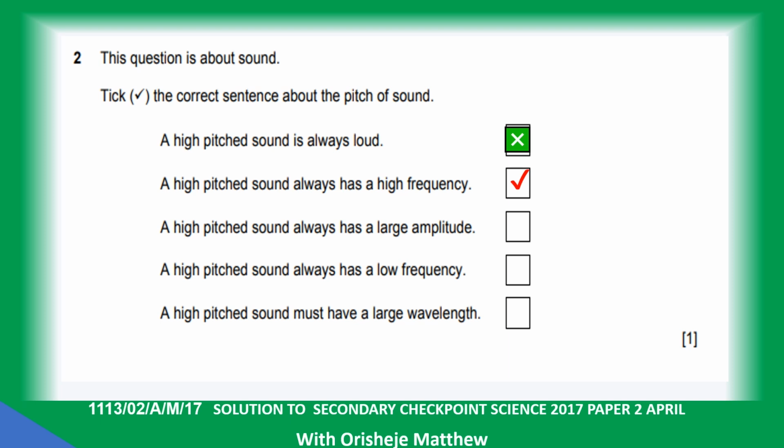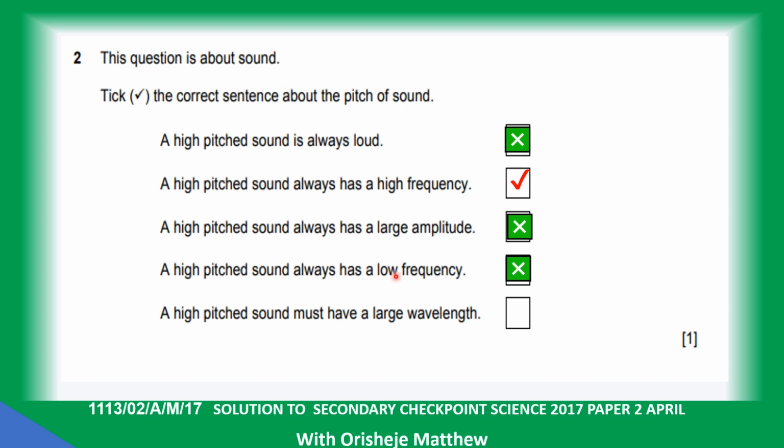A high-pitched sound always has a large amplitude. No. The amplitude of a sound affects the loudness of the sound. So high amplitude produces a loud sound, while low amplitude produces a soft sound.